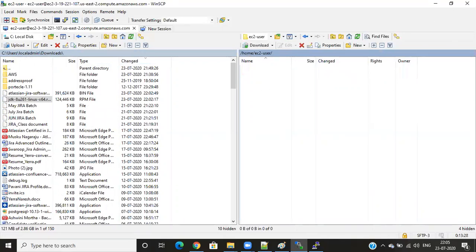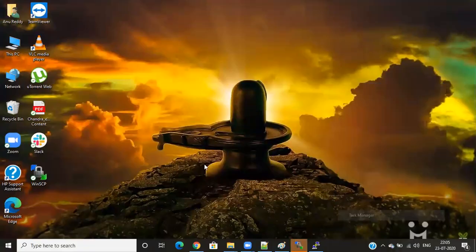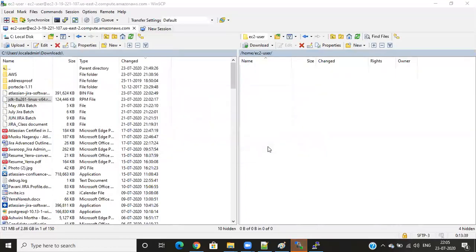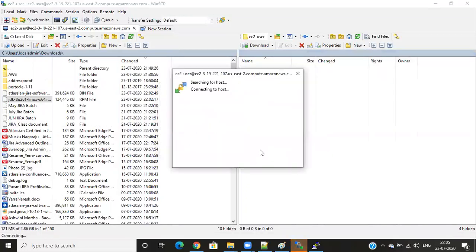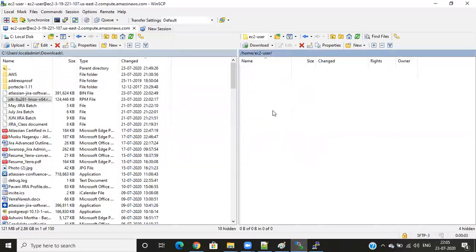Sorry, this is also expired. When is the task manager? I don't know about it. Reconnect. This is automation.